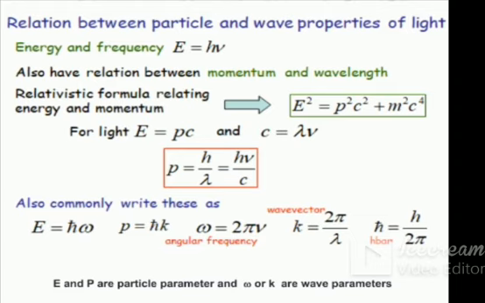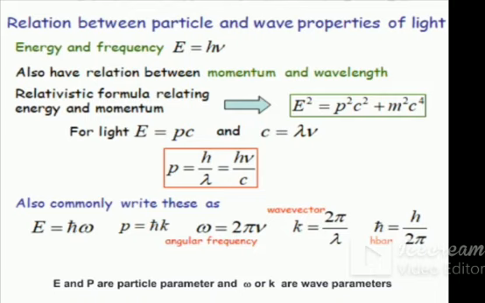H divided by 2 pi, and the other term we write k equal to 2 pi by lambda, and therefore you get the term E equal to h cross omega. How do we get E equal to h cross omega? That E equal to h nu, that term is simplified. H divided by 2 pi means we have to multiply the numerator and denominator by 2 pi. The equation becomes h divided by 2 pi into 2 pi nu. H by 2 pi is the h cross and 2 pi nu is the angular frequency omega.